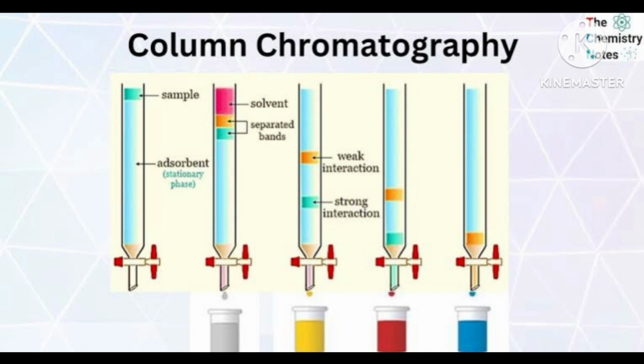10 gram calcium carbonate on heating leaves behind a residue weighing 5.6 gram. Carbon dioxide released into the atmosphere at STP will be. Now you think, first option is 2.24 liter, second option is 4.48 liter, third option is 1.12 liter, fourth option is 0.56 liter. Think and answer. 30 seconds is sufficient to answer.